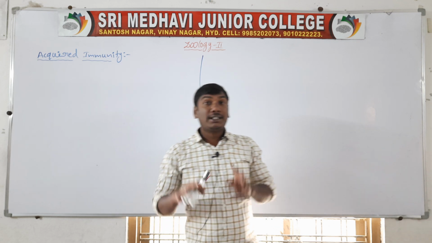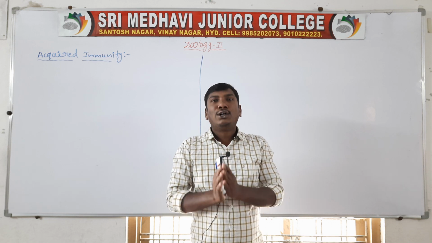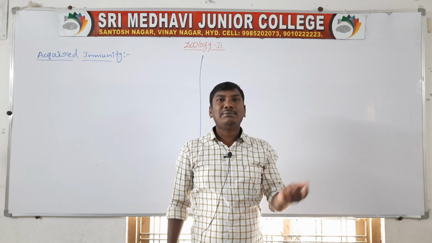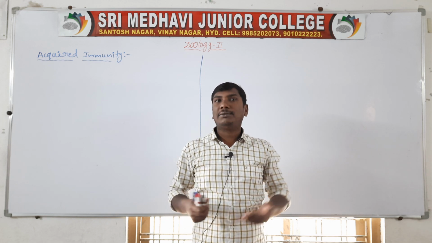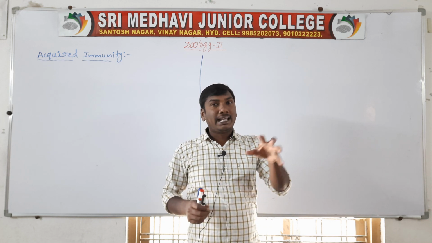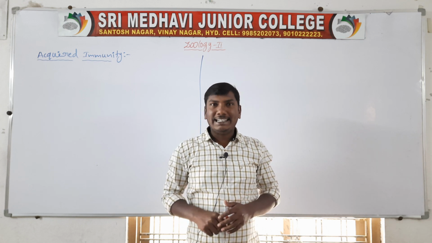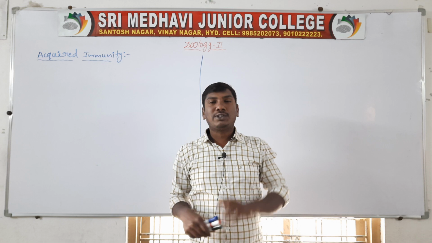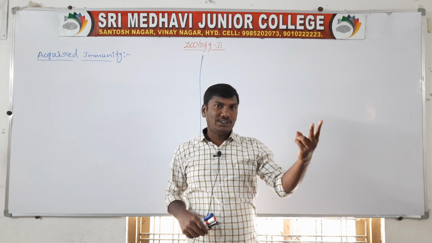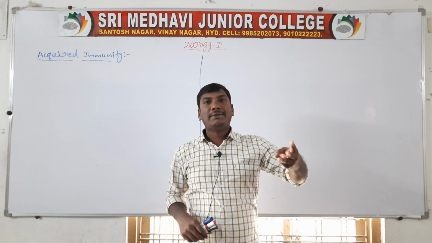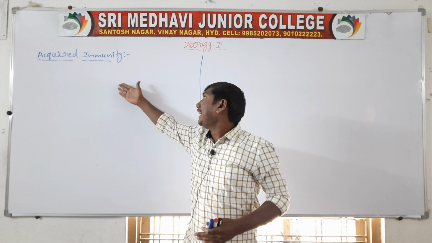Acquired immunity. First of all, the types of immunity. Immunity is of two types: one is innate immunity, and the second is acquired immunity. In the previous class we discussed innate immunity. Innate immunity means inborn immunity, the immunity present from birth. It presents four types of barriers: physical barriers, physiological barriers, cellular barriers and cytokine barriers. Today we will discuss acquired immunity.